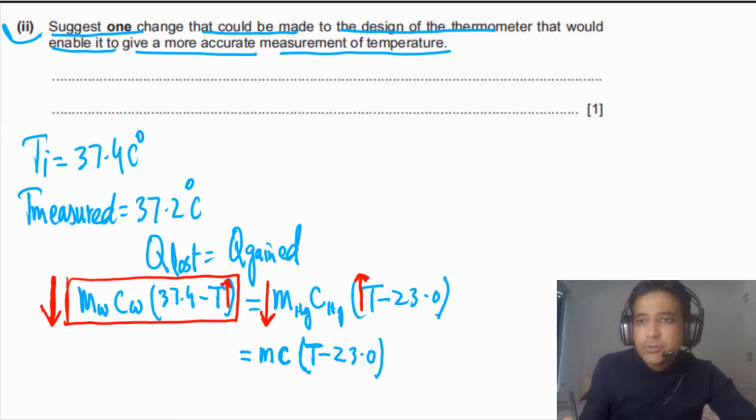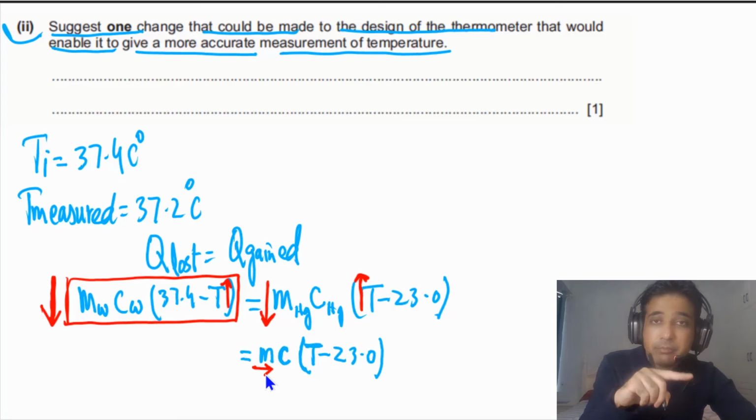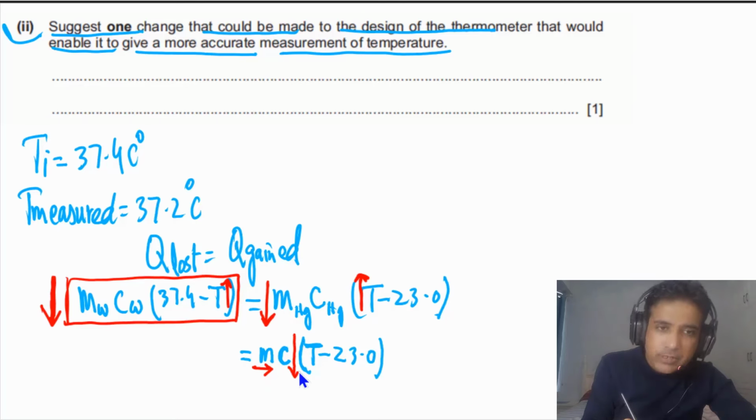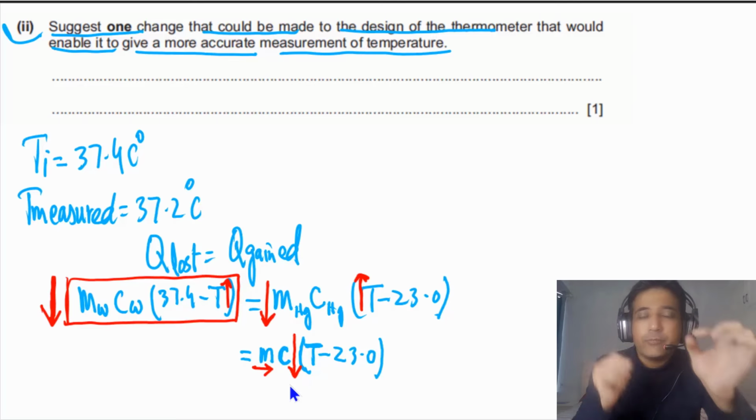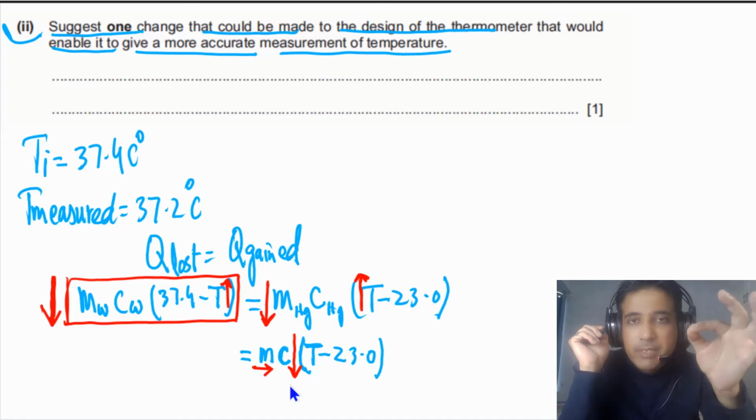So in this case, we can keep the same mass, meaning the mass of the new liquid can be the same as the mass of the mercury, but we can decrease the value of C of the new liquid. If the new liquid has lower specific heat capacity, its temperature will increase more with the same amount of heat gain.